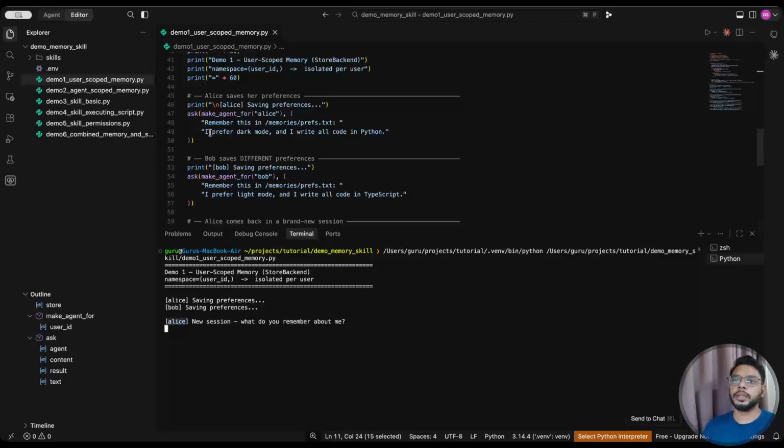Remember this in memory. I prefer dark mode. So it should come here. Okay. Based on your memory file, you have the following preference. You prefer dark mode. You write all your code in Python. Okay. I write all code in Python.